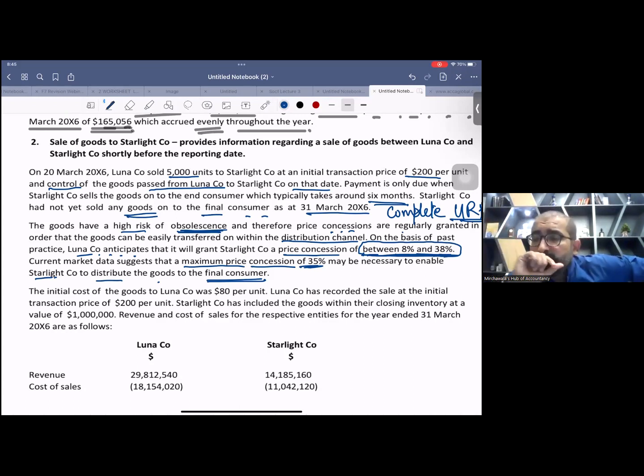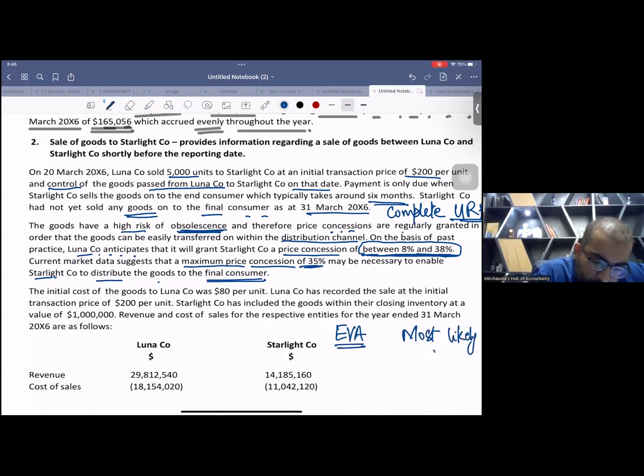The first tool is EVA, expected value analysis, and the second is most likely outcome. These two names you have also studied in IAS 37.